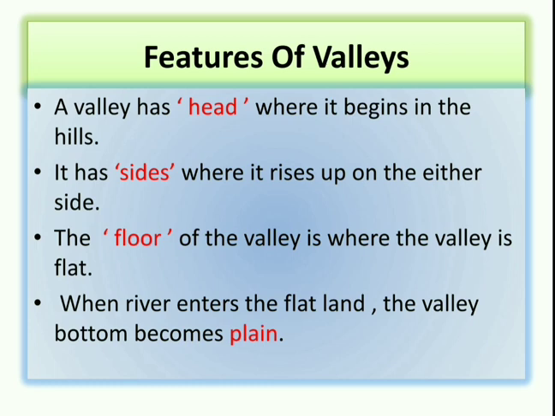The floor of the valley is where the valley is flat. When a river enters the flat land, it deposits sand and silt and the valley bottom becomes a plain.